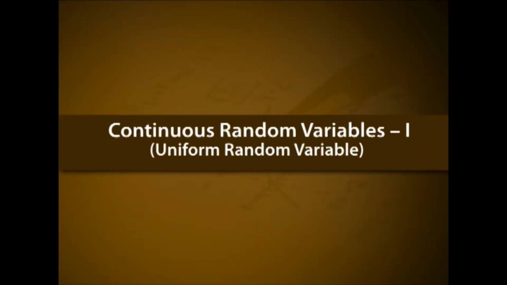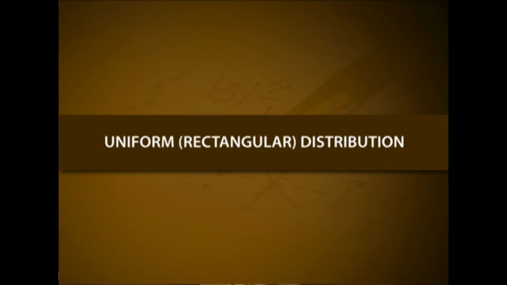Welcome back. In this module, we will discuss continuous random variable part 1, uniform random variable. Uniform or rectangular distribution. A random variable X is said to follow the uniform distribution of the continuous type or rectangular distribution over the interval (a, b) if the probability of X to lie in any subinterval of (a, b) is proportional to the length of that subinterval.